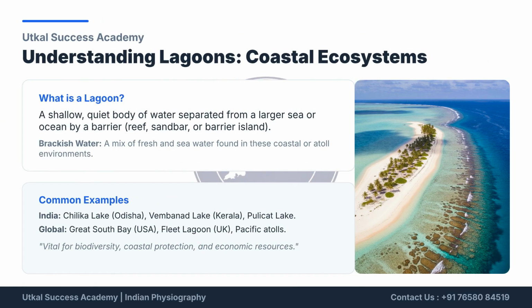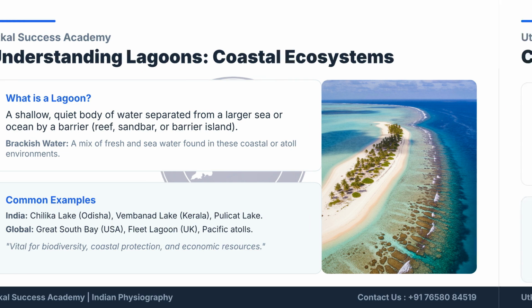Lagoons are shallow water bodies, separated from the sea by a barrier. They feature brackish water, a mix of fresh and seawater. Examples include Chilika Lake, Vembanad Lake, and Pulicat Lake in India. Lagoons are broadly classified as coastal lagoons, formed along the shore by sand barriers, and atoll lagoons, which are trapped rings of water inside coral reefs in tropical oceans.